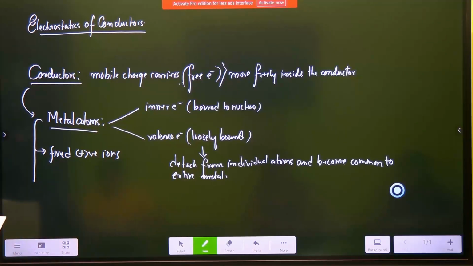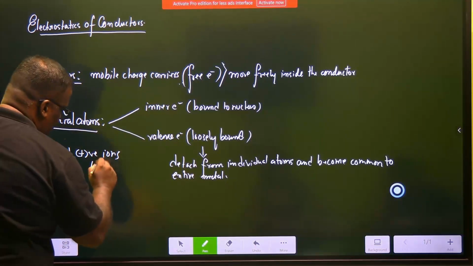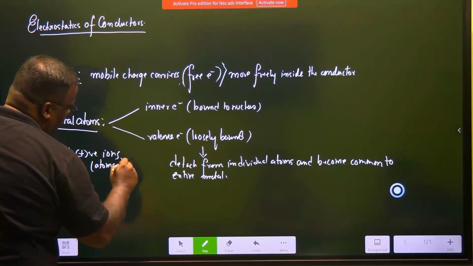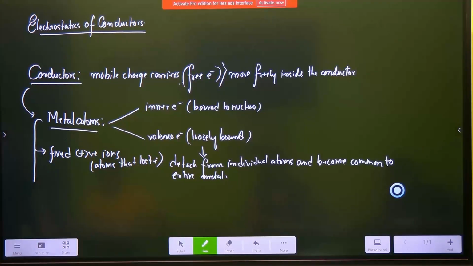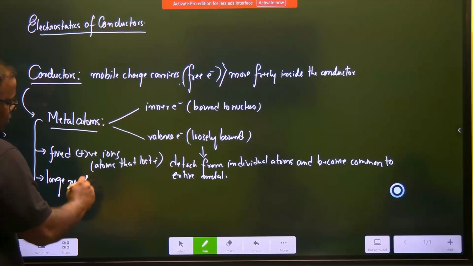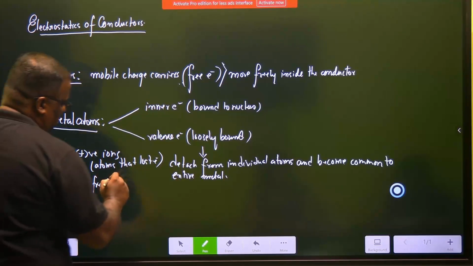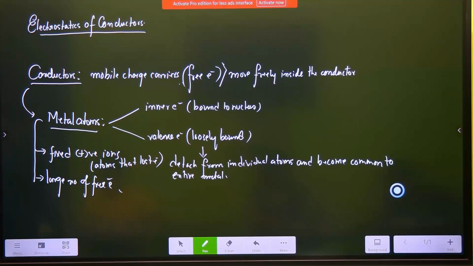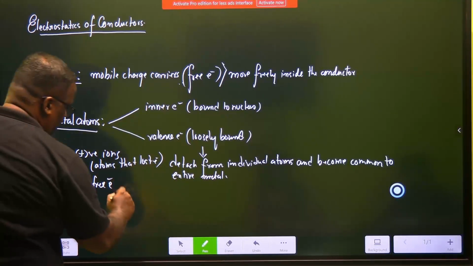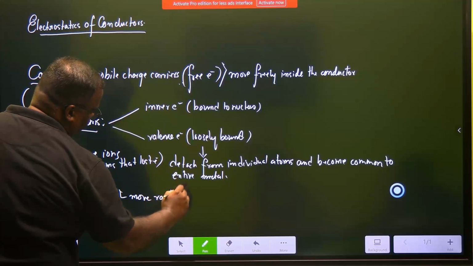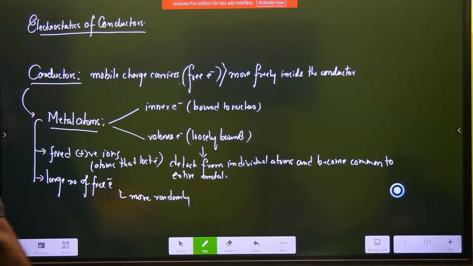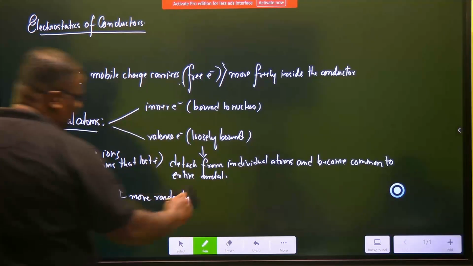These are atoms that lost electrons, and along with them they have a large number of free electrons, and these free electrons move randomly. They move randomly throughout the metal.